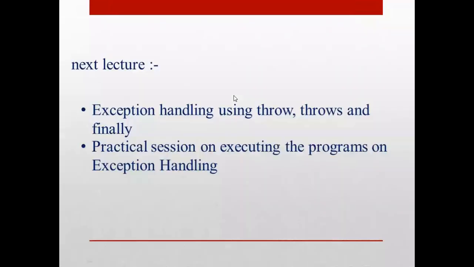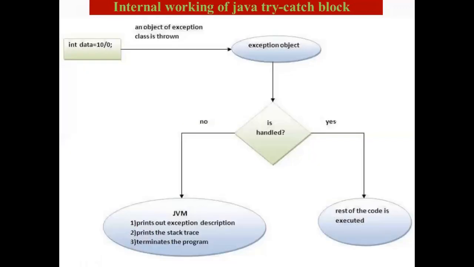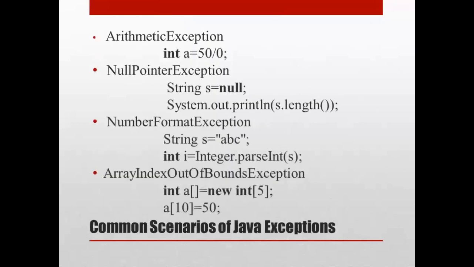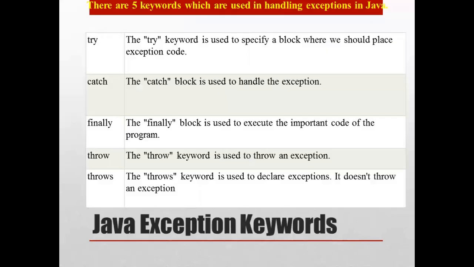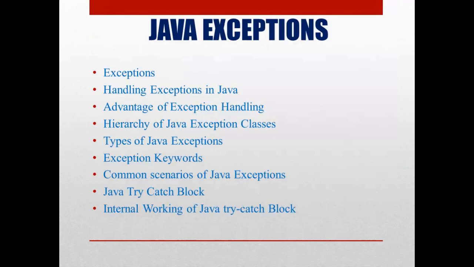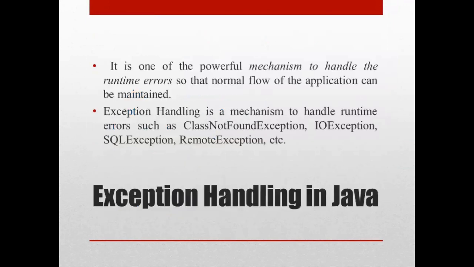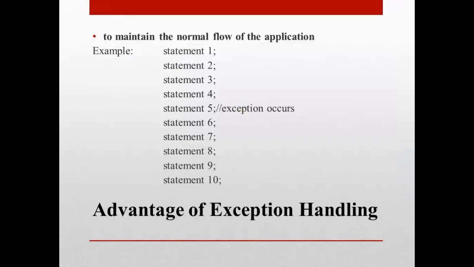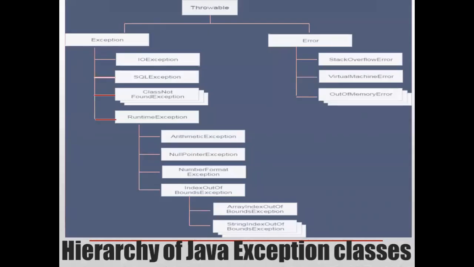Before going to our next series, let me brief what we studied in this lecture series. We studied what an exception is, how an exception is handled, and why an exception is required, and what role its hierarchy plays, which is the parent-most exception class, and which are all the subclasses that inherit the parent characteristics.